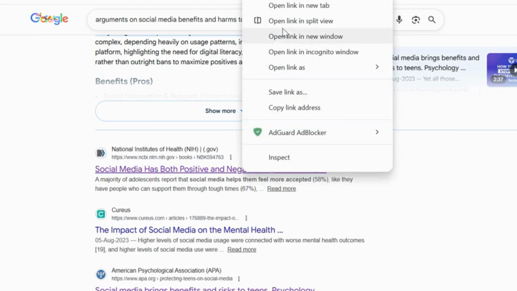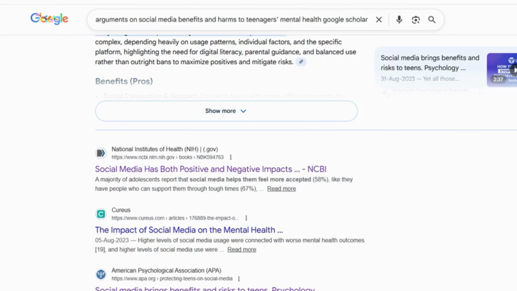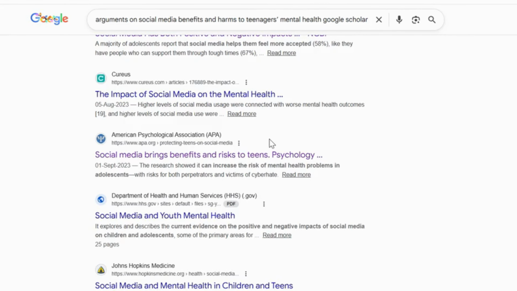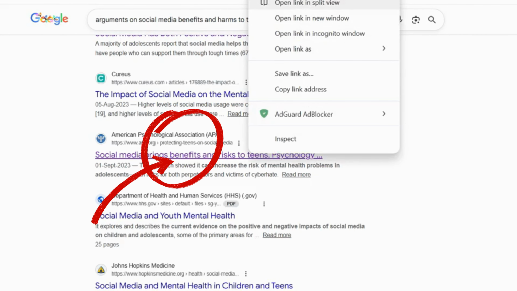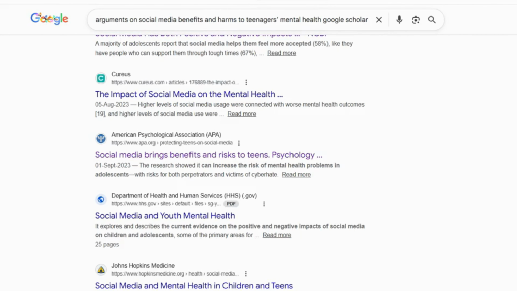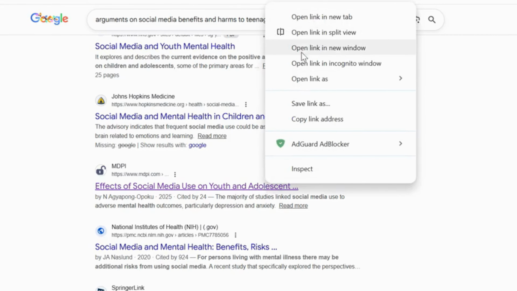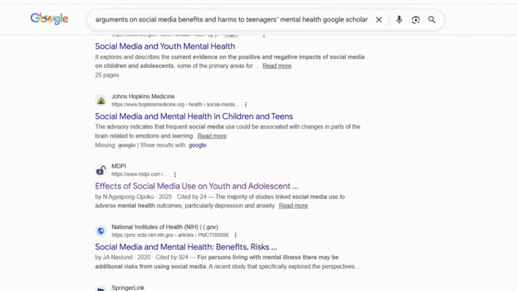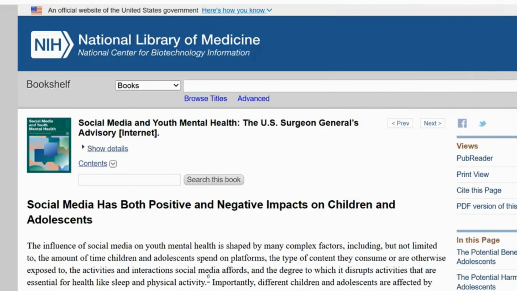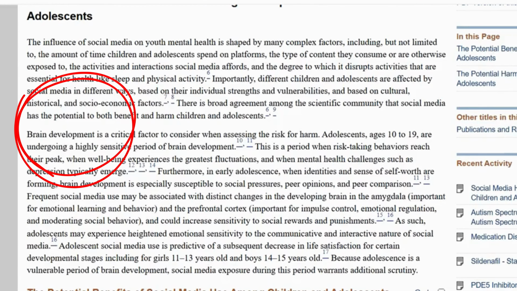Now I will open some articles related to the claim that I think can be useful. I am seeing that these articles have discussions of both benefits and disadvantages, which I think can be useful for my arguments and for counterarguments. I will tell you later in the video how you can use these articles to write your essay. This article has some background on brain development and mental health, which I think can be useful for the introduction.